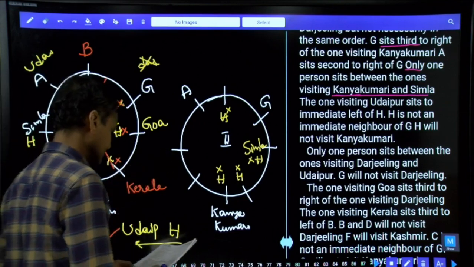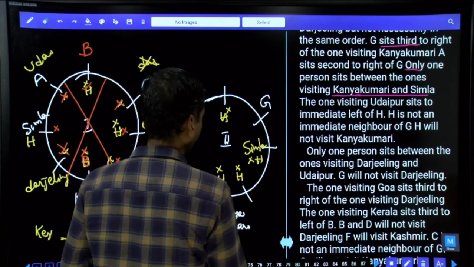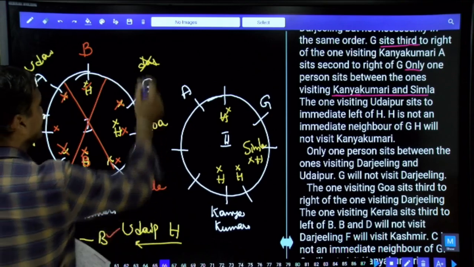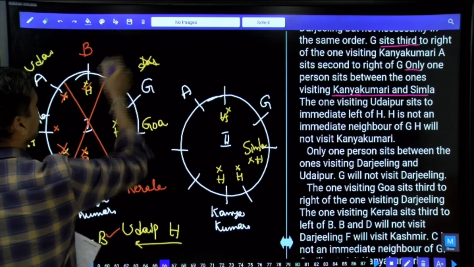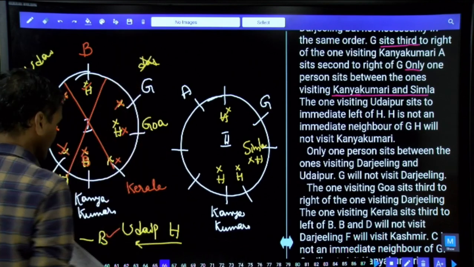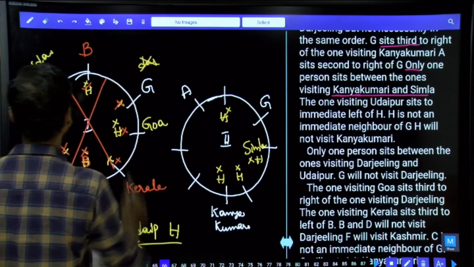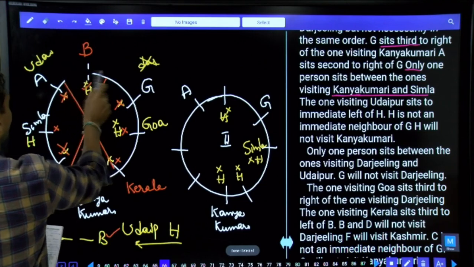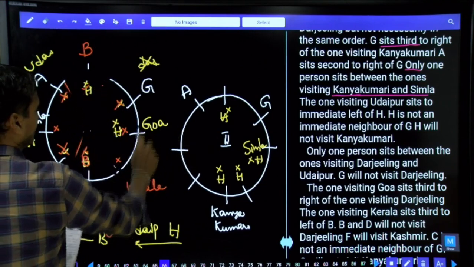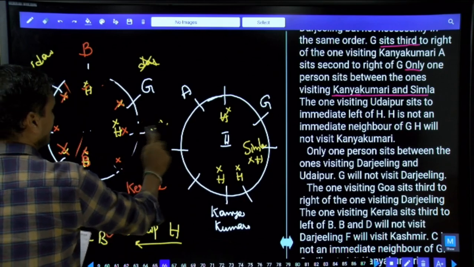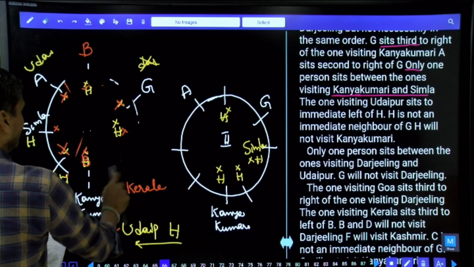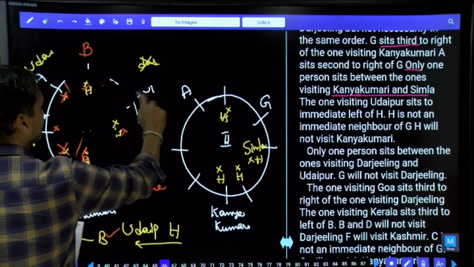Now coming back to this one. In this case, Shimla is here. As the space is very limited, I am arranging this information here. Then next one. Because there are two different possibilities for this one, we need to draw those two possibilities. For that reason I am arranging this, and I will draw a new diagram for this.